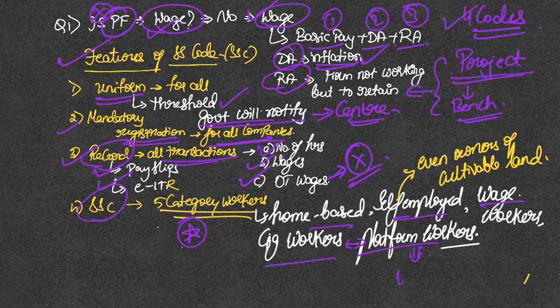Like, say for example, you have an app called Urban Clap, or Urban Company as it is called now. The plumbers, etc., they depend on this platform's notification, or they depend on this platform for getting a client. So such kind of workers are called platform workers. So these are the 5 categories of workers.